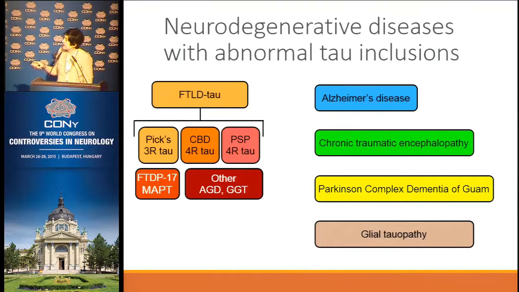So why are they classified in different boxes here? Because as Professor Jellinger mentioned, as pathologists, we can use modern tools like immunohistochemistry, and based on the pattern of the tau protein that we find, the type of cells that are affected and the distribution, it fits some criteria so that we can fit the diseases into these boxes. And it works in most of the cases.